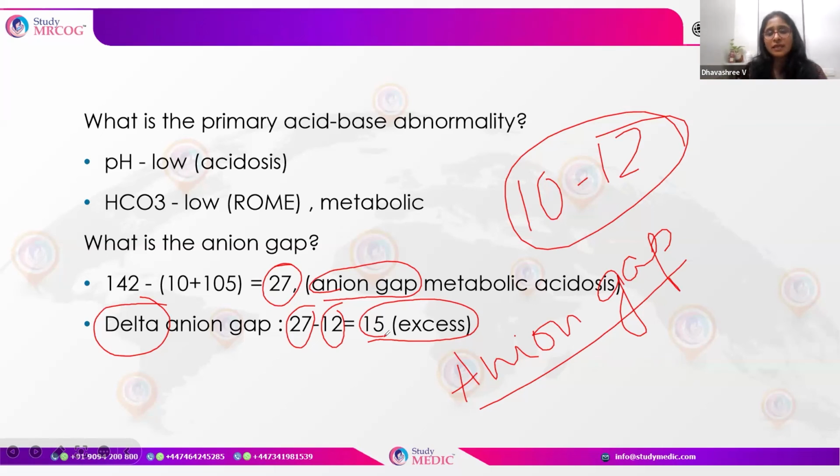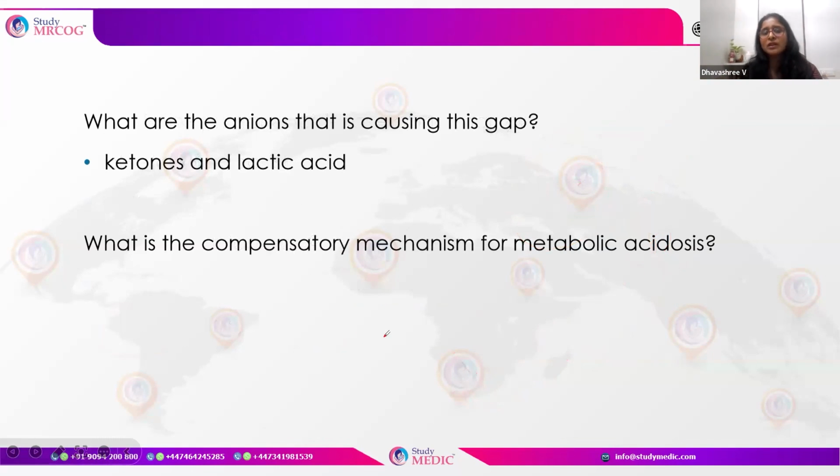Okay, so just a quick review. What are the anions that can cause this gap? Anion gap is basically the ketones, lactic acid, ethylene glycol, salicylic acid, all these things. So what is a compensatory mechanism for metabolic acidosis? Metabolic acidosis is a strong stimulant of the respiratory center, thereby causing the patient to hyperventilate. So the hyperventilation would be a respiratory compensation for the metabolic acidosis. Hope it is clear so far.